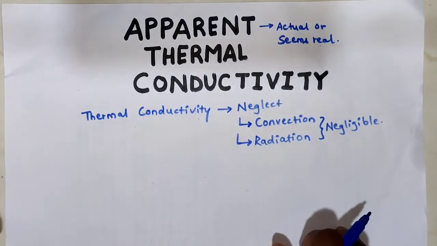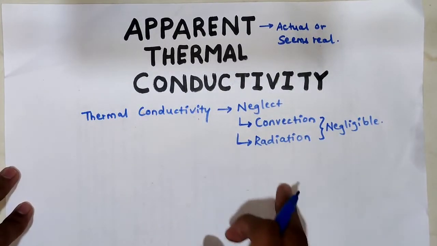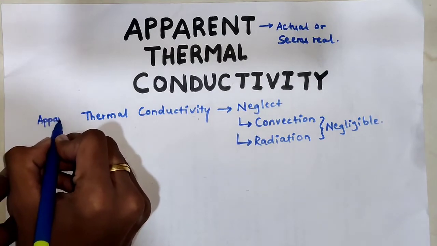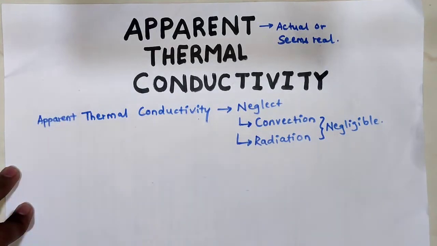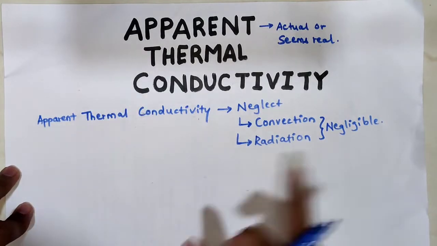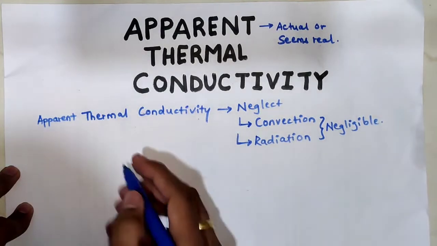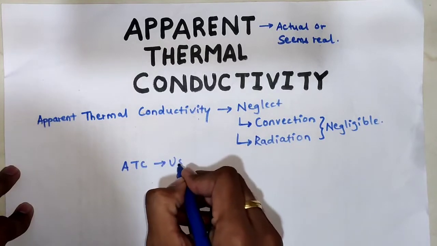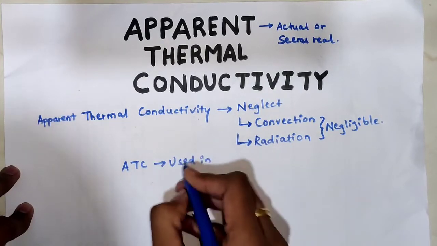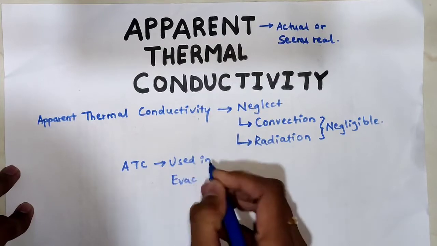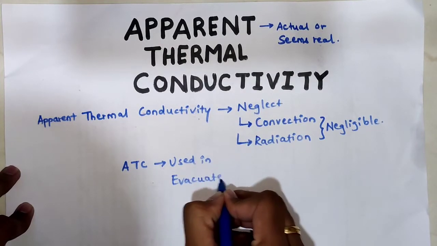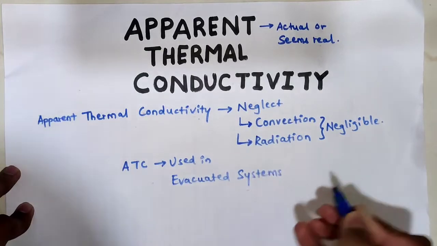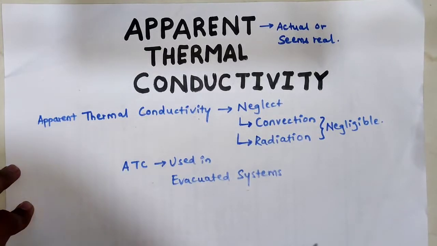So in which type of systems do we use this apparent thermal conductivity? Let me write here apparent. Apparent thermal conductivity is used in evacuated systems. What are evacuated systems?